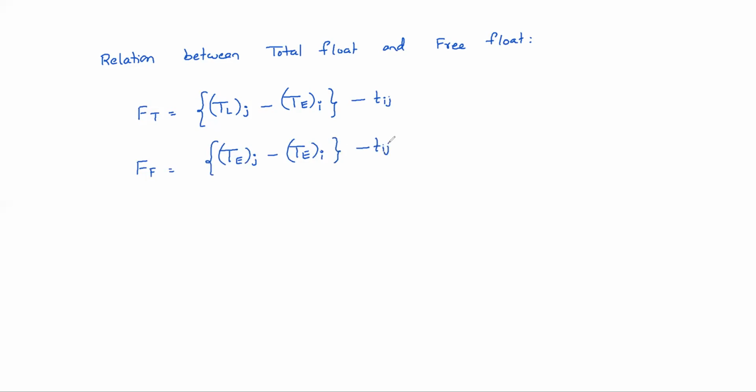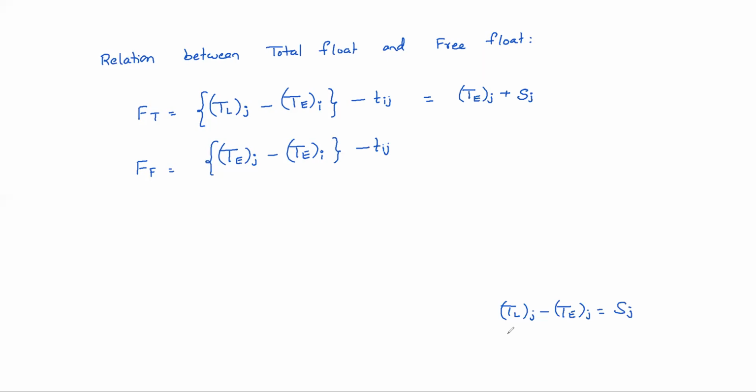So now the total float can be written like this. TL of j can be written as Te of j plus head event slack Sj. Sj means slack of head event, that is j, right? Because TL of j minus Te of j equals Sj.